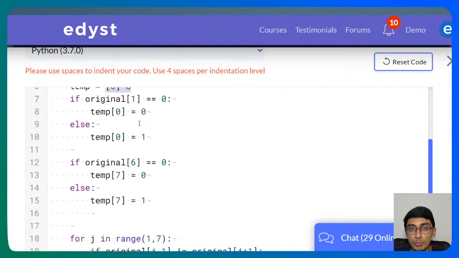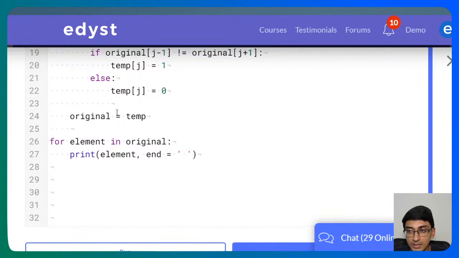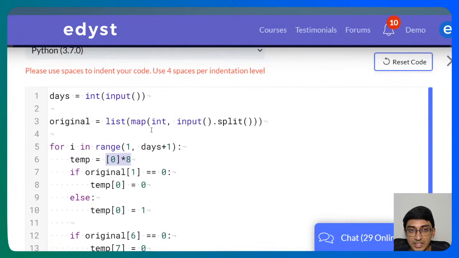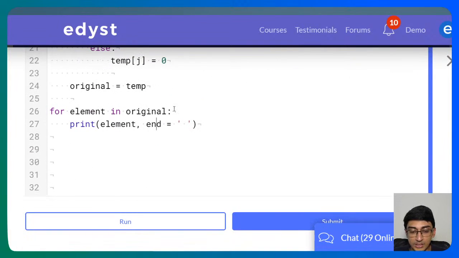So whenever this loop breaks, that is, we've reached the number of days, it means that original is actually equal to temp. And we've also taken care of the edge case that, let's say if the number of days was 0, then in that particular case, we would not have entered this loop at all, and it would have still printed the original element here. So we've taken care of that edge case as well.